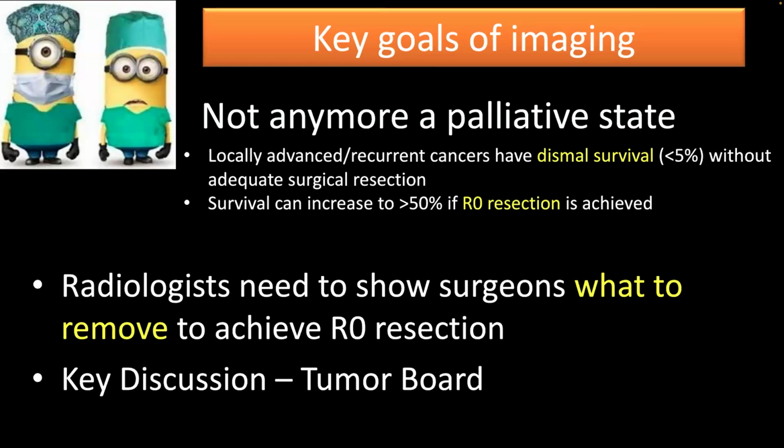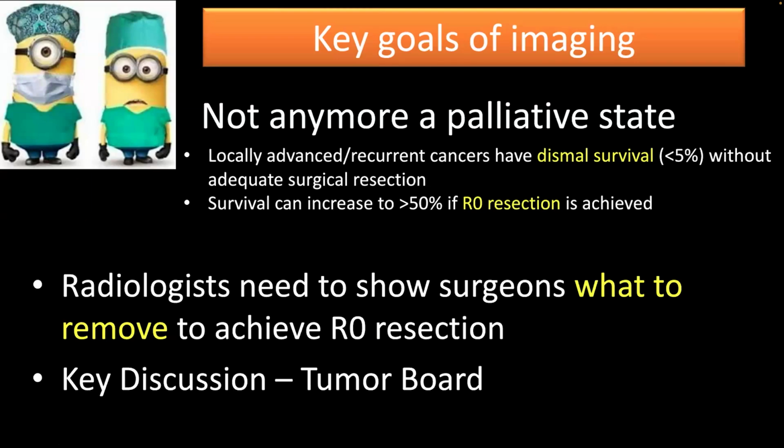And this is your role as a radiologist: to guide the surgeon, to tell the surgeon whether there is a change of the patient's eligibility for exenteration, and what he needs to remove to achieve the R0 resection. And you can understand that there is an important discussion between you and the surgeon at the tumor board.